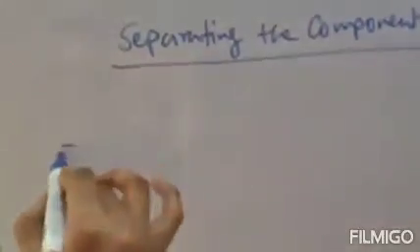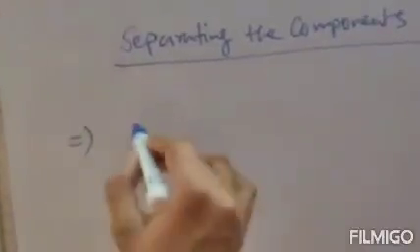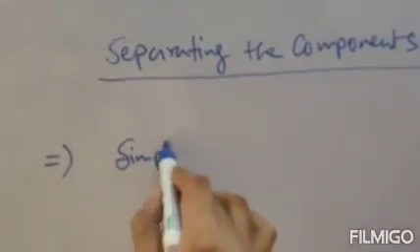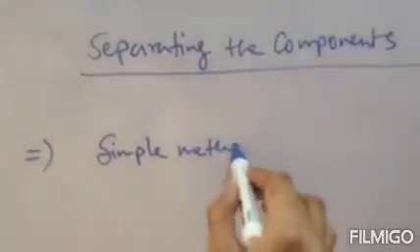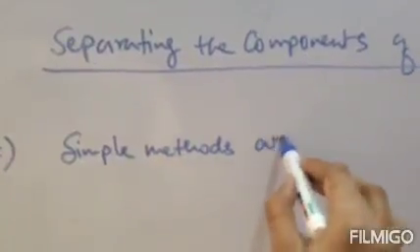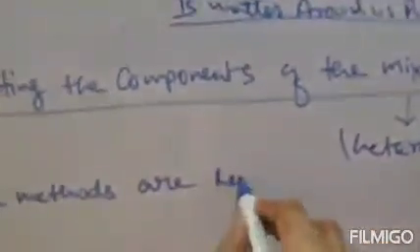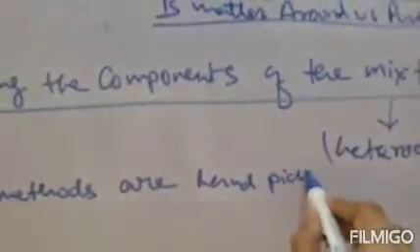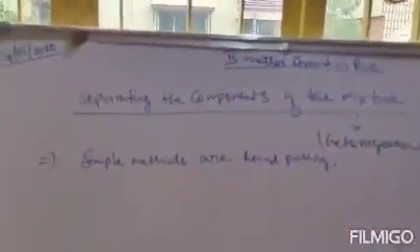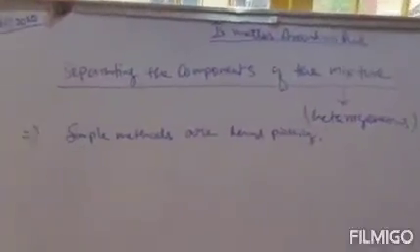Now there are various processes. Let us first start with the simple methods of separation. These are like hand picking. You can separate the components using your hand, that is hand picking.